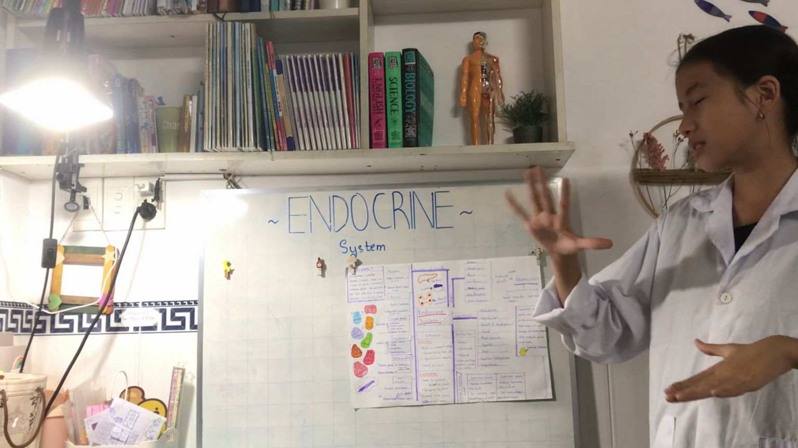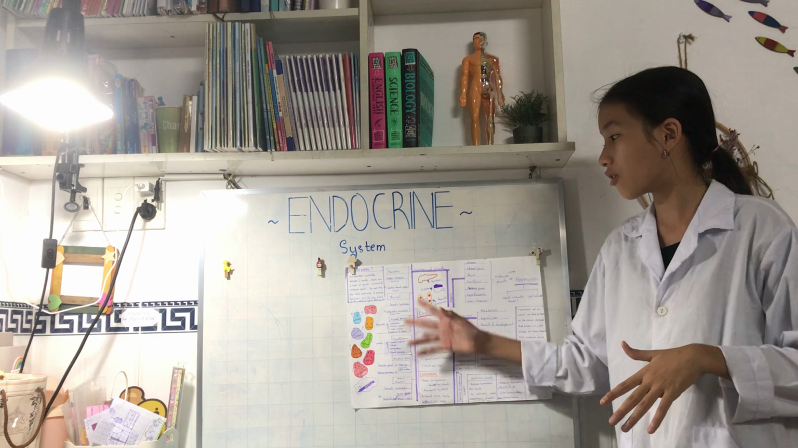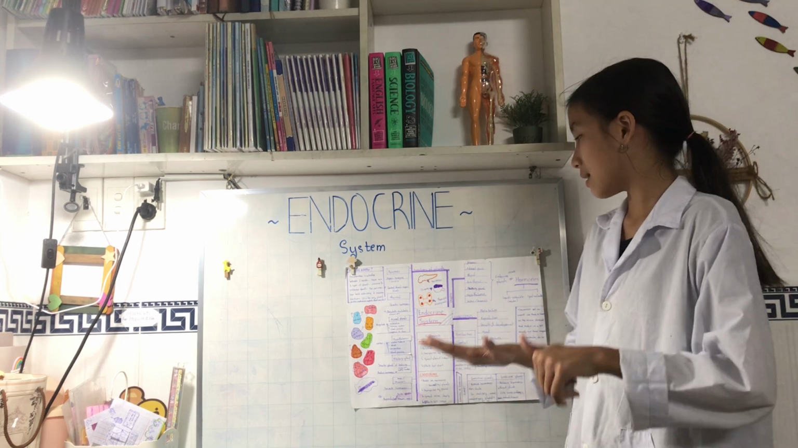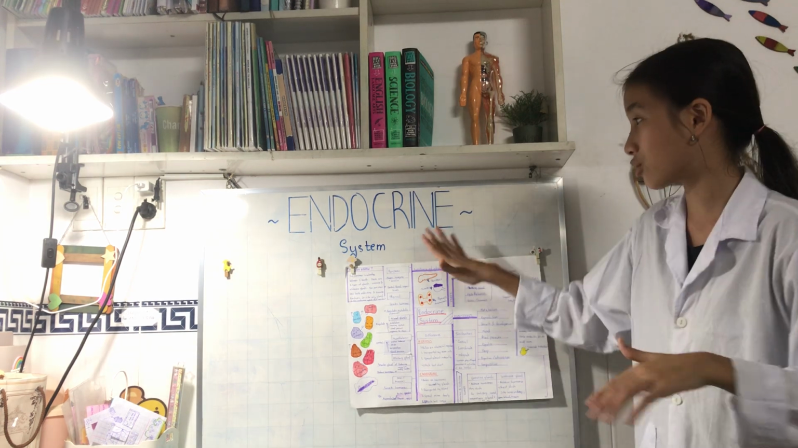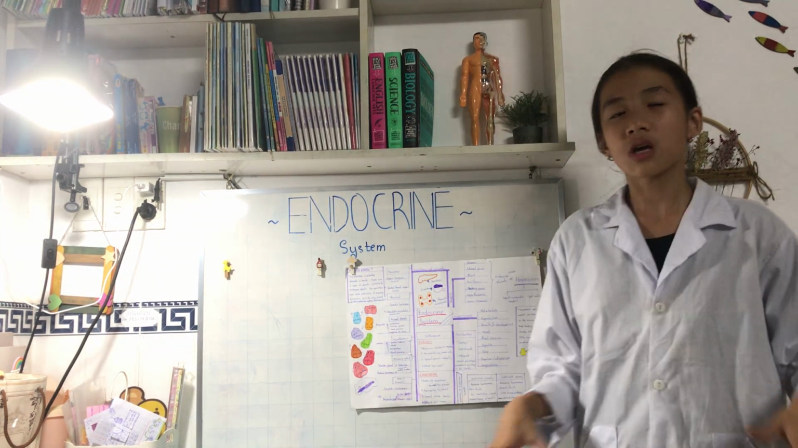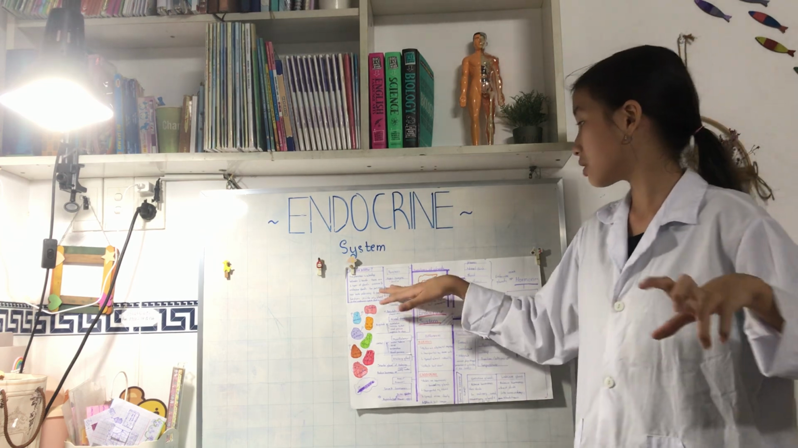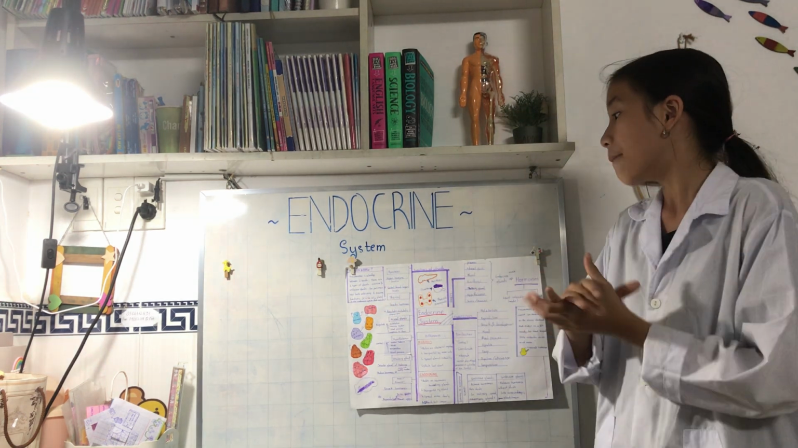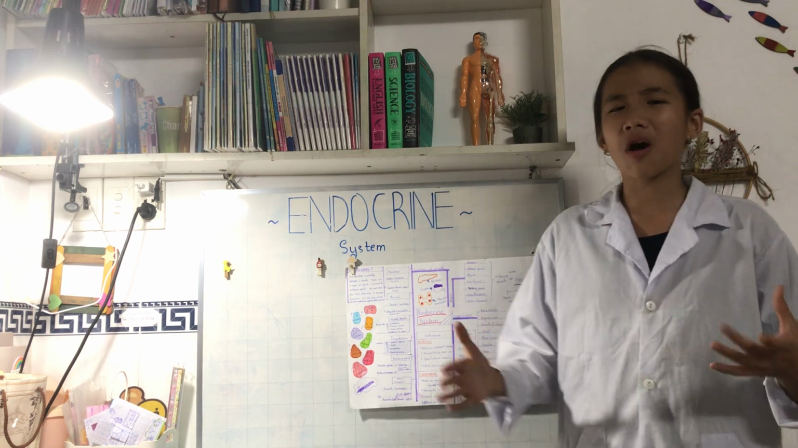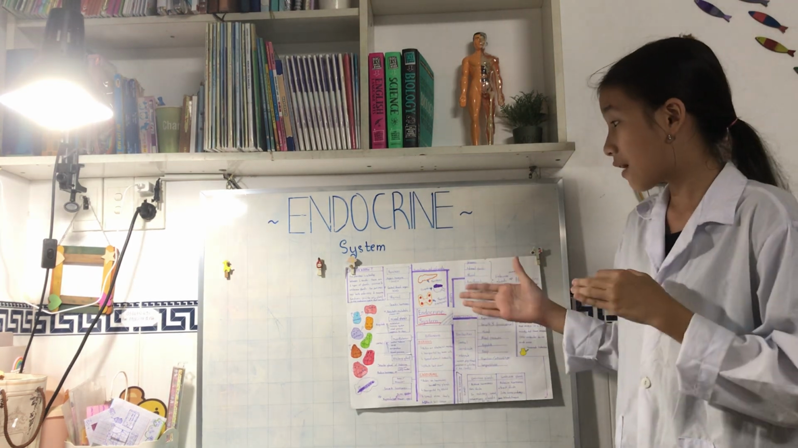Well, in this part, I'm going to cover 6 main glands of the endocrine system. This will include the pancreas, which makes hormones called insulin, and this will help to control blood pressure, blood sugar levels, or also called blood glucose levels.